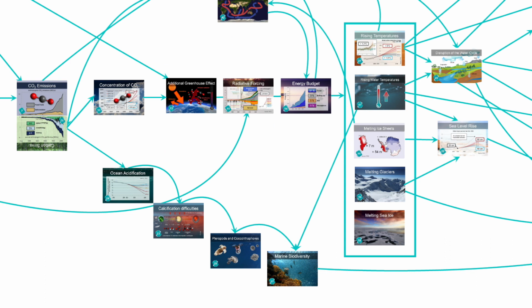Speaking of biodiversity, let's come back to these ocean cards. The CO2 that is absorbed by the ocean leads to ocean acidification, which in turn impacts shelled organisms, which are at the bottom of the food chain, and along with rising water temperatures, ends by negatively impacting marine biodiversity.